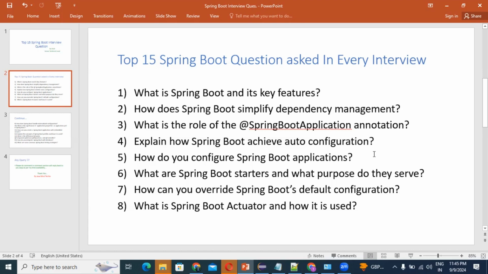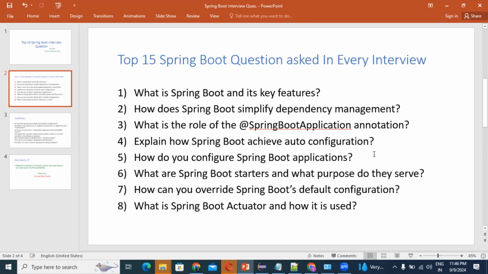So guys, next question. How do you configure a Spring Boot application? This answer is also very important, and you need to know it. Question number 5: how do you configure a Spring Boot application? So what should we answer, guys?